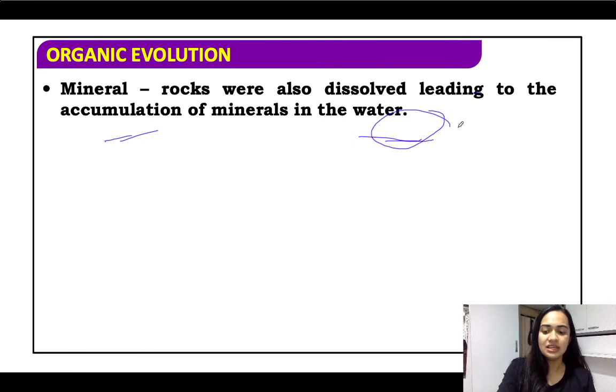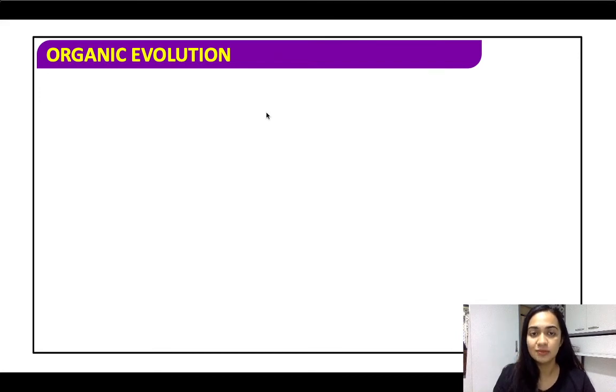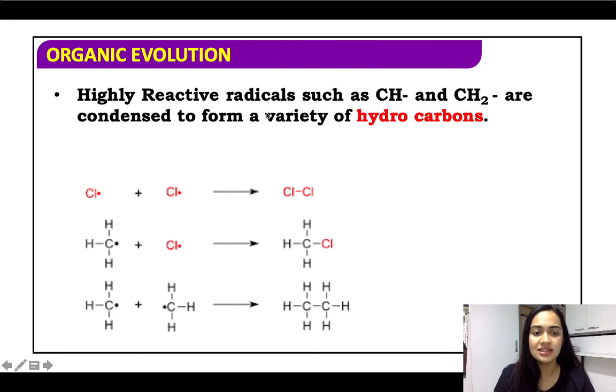Now in the atmosphere it is a reducing atmosphere. Ammonia, methane, all these are in abundance. Now when the rain comes, what happened? Minerals and rocks were dissolved, because ammonia and methane were dissolved into the rainwater and it reached the earth. Now it led to accumulation of minerals. That means weathering. The process of weathering of rocks has started.